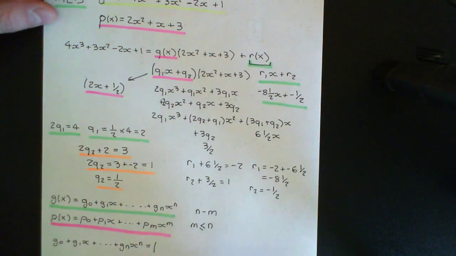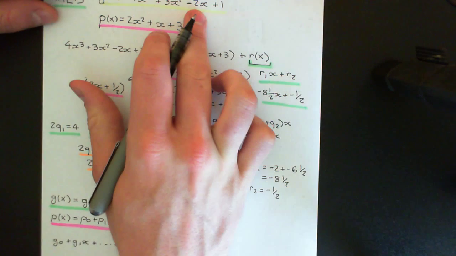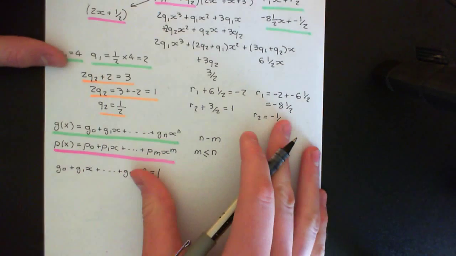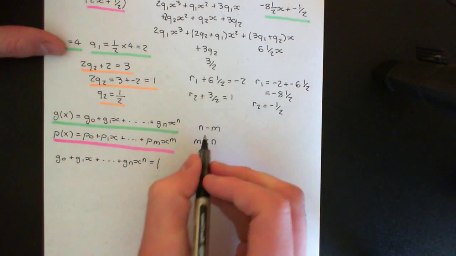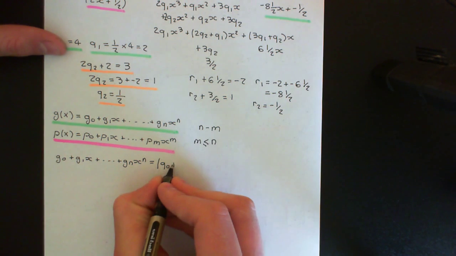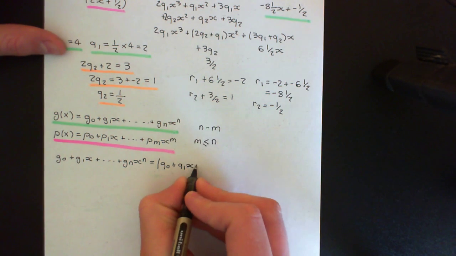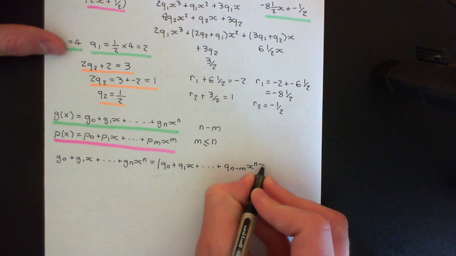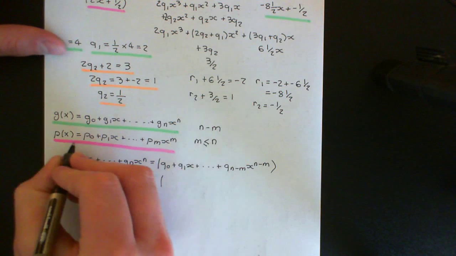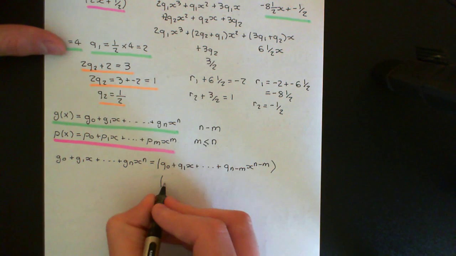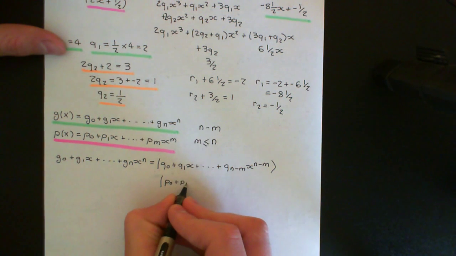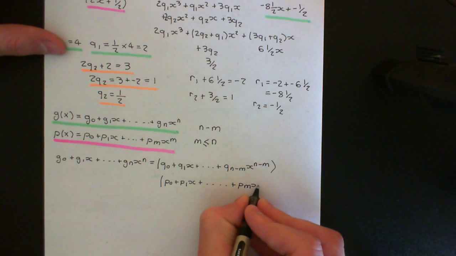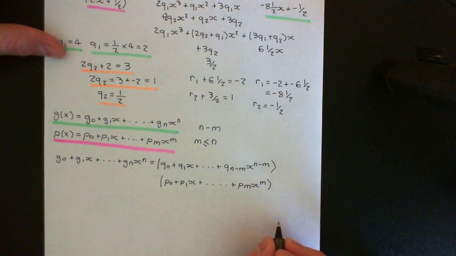Okay, remember the quotient here had degree 1. That was just the degree of this one, which was 3, minus the degree of this one, which was 2, which gives us 1. So n minus m is going to be the degree of the quotient, so we'll have q0 plus q1x plus all the way up to qn minus m, x to the power of n minus m, multiplied by our polynomial here, which will be p0 plus p1x plus all the way up to pm x to the m. And then we're going to have the remainder.